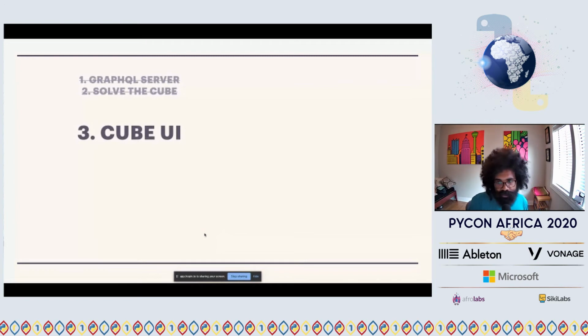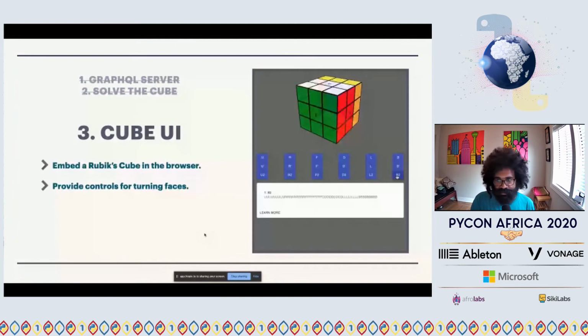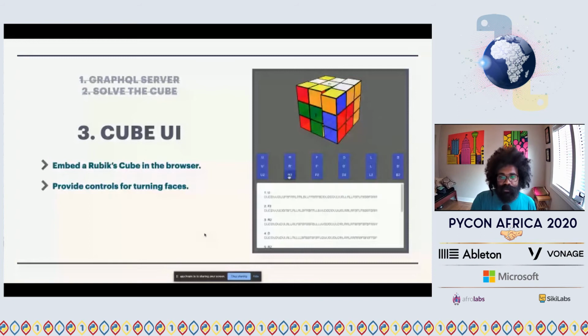So at the right here, I have a quick screen cap of the cube solver in play, kind of an early iteration as I was developing this, of me just executing turns on the cube. And that's essentially what I wanted. That was my first personal milestone for this. I just wanted a cube in the browser and buttons to execute turns. I didn't really care about gesture controls on the cube itself, but I wanted to be able to execute turns.